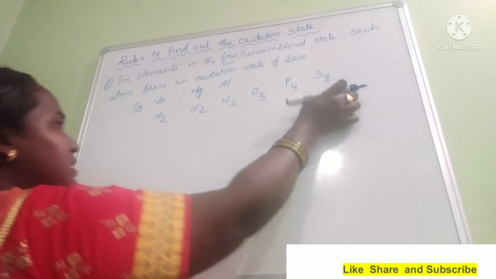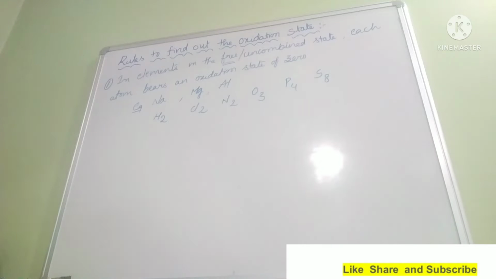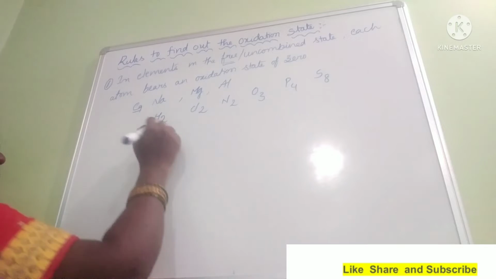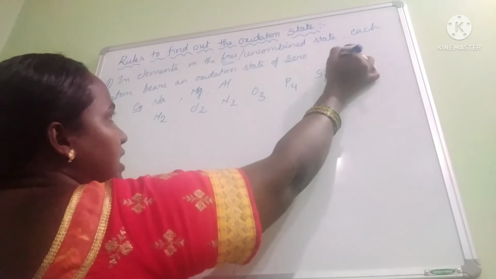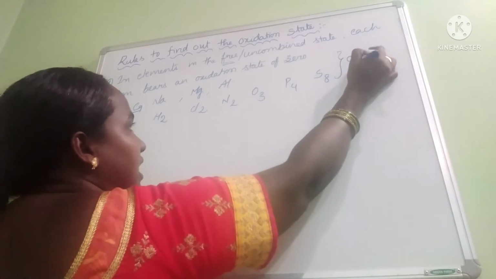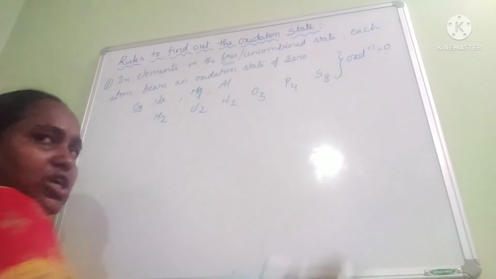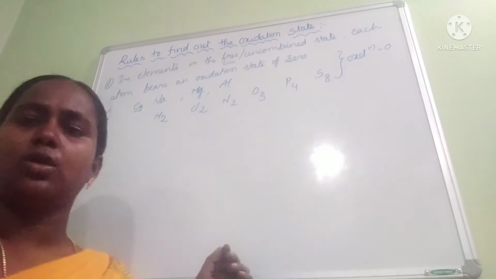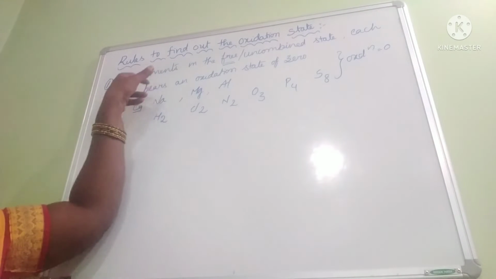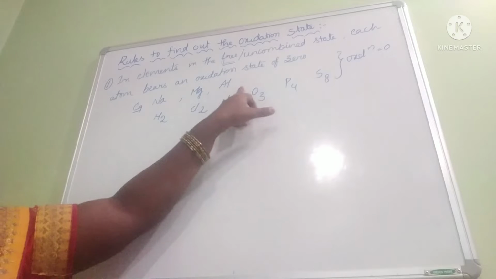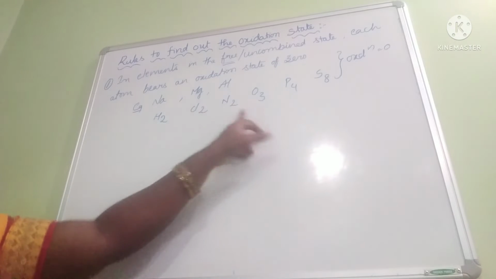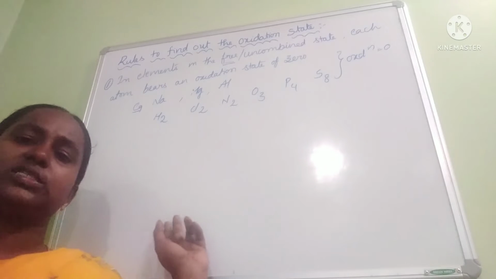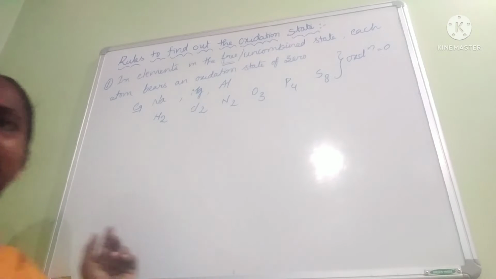Here all these molecules are present in nature in molecular form, in its native, original state, and here also the oxidation state is equal to 0. Okay, this is the meaning of the first point. So once again, see the first point: the elements in the free state or in uncombined state, each atom bears an oxidation state of 0. That is the first point.